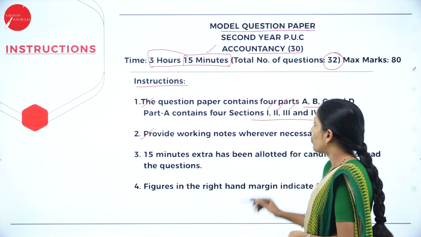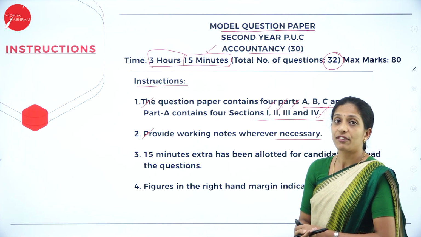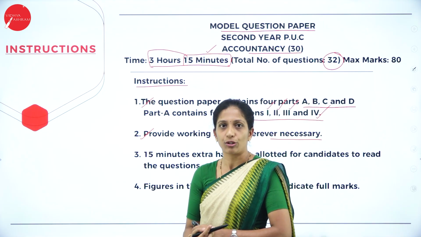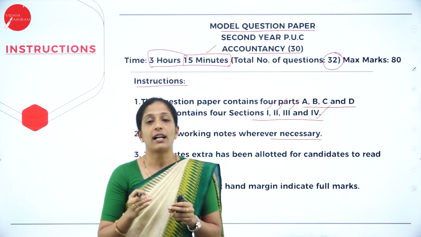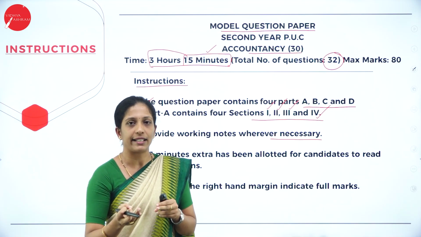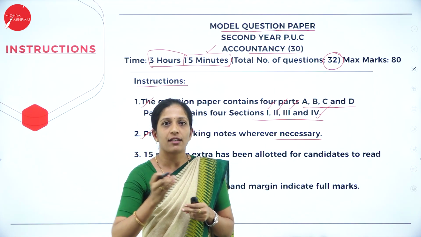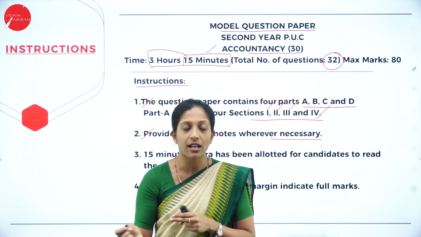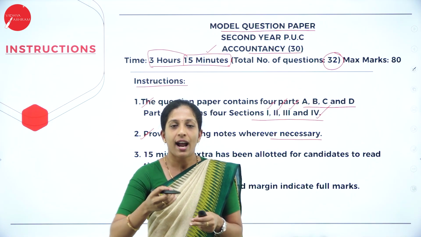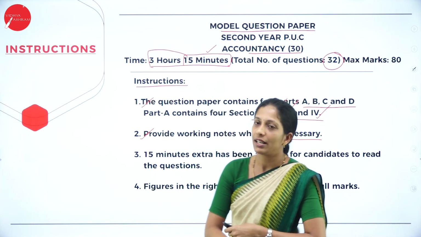Second one is provide working notes wherever necessary. Of course, in accounting, we have a lot of working notes to be shown. So make sure that even if you know the answer directly, wherever necessary, you have to show the working note. So it may be in your 6 marks or in your 12 marks, write the side heading working note and show the working note wherever it is required.